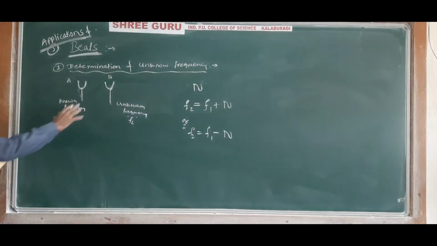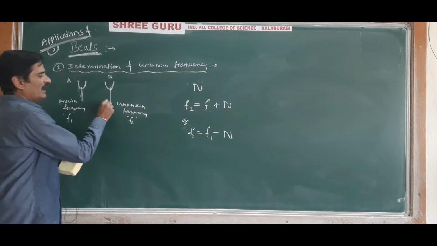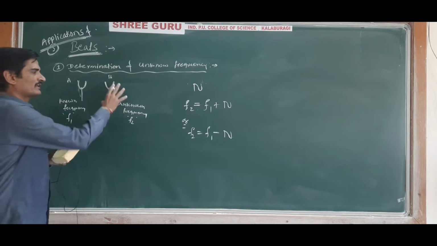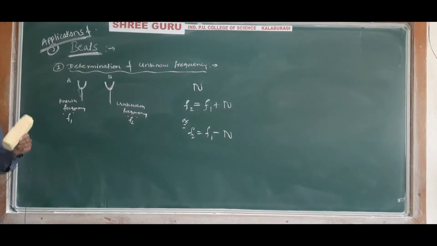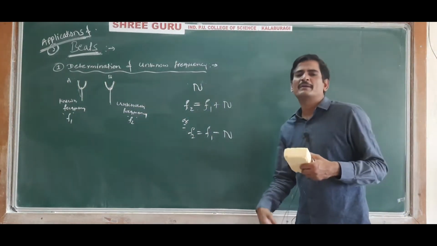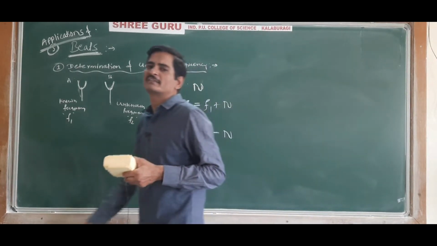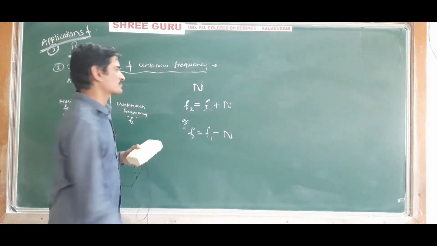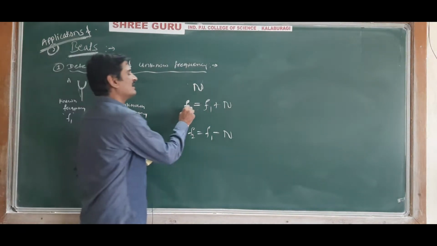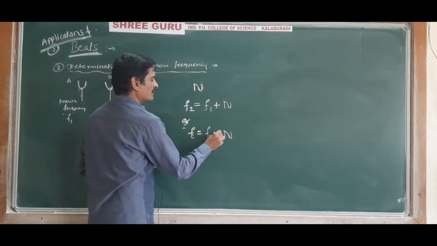See here, we have considered two tuning forks. One has a known frequency f1, and the other has an unknown frequency, let us say f2. Both tuning forks are sounded together, and the sound waves overlap on each other, and the beats are produced. If n is the number of beats heard, or the number of beats produced per second, then the unknown frequency is given by f2 equals f1 plus n, or f2 equals f1 minus n.